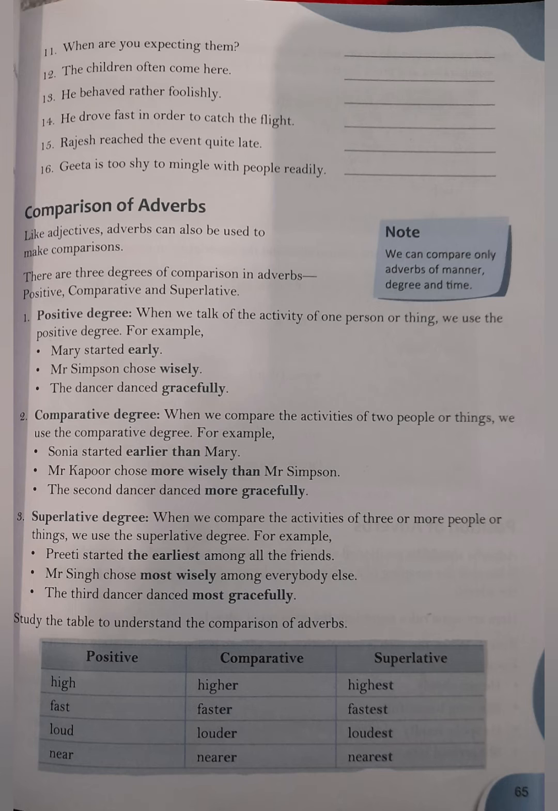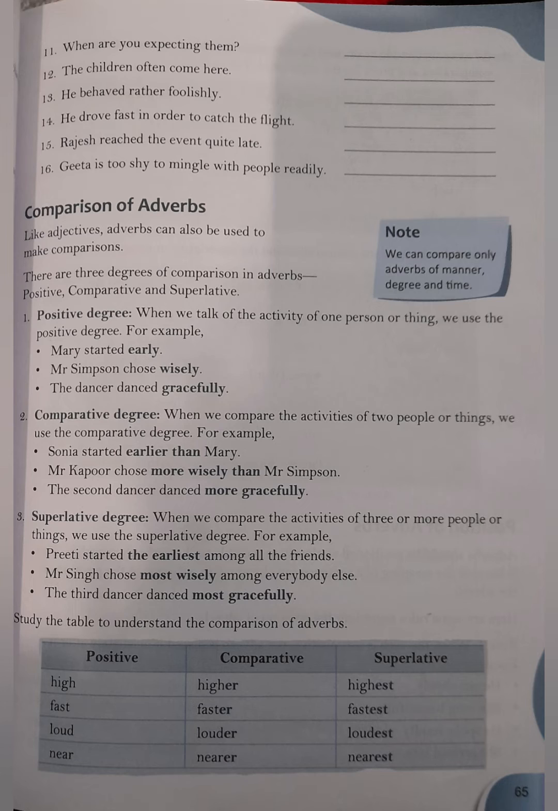He drove fast in order to catch the flight. Here fast is adverb of manner. Rajesh reached the event quite late. Yes, quite is adverb of degree here. Geeta is too shy to mingle with the people readily. Readily is adverb of manner here, okay, and too is adverb of degree.